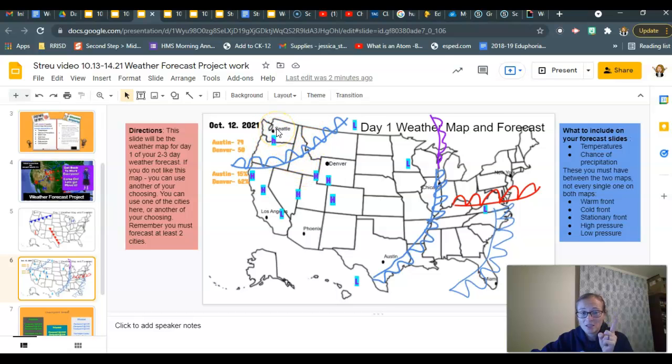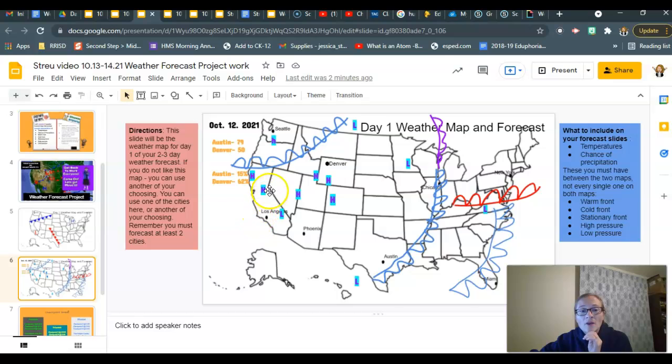It's going to, okay? Now, they have chosen their cities. They're over here. They are going to forecast Austin and Denver, okay? So, Denver they said 50 degrees. Great. It's awesome if you can include Fahrenheit or Celsius, just so that we know what you're saying. Okay, and so they're going to give me 50 degrees here. And then a couple of days later, I'm not really sure what it's going to do. I don't have anything headed towards Denver right now. So maybe, I don't know if they're going to change something or not.